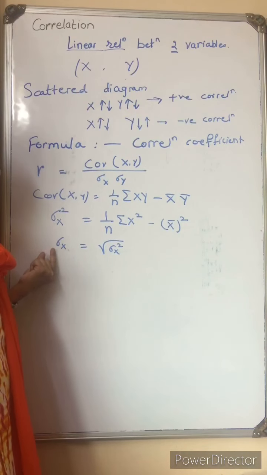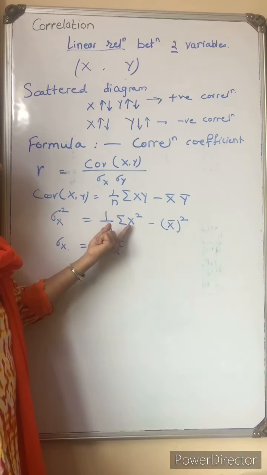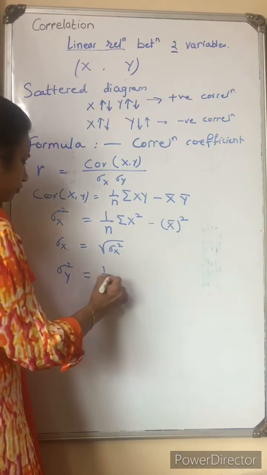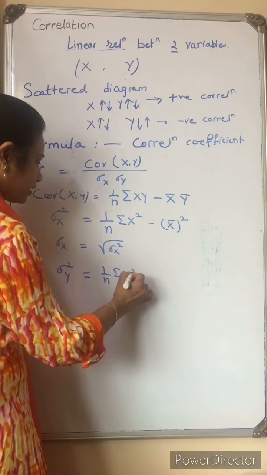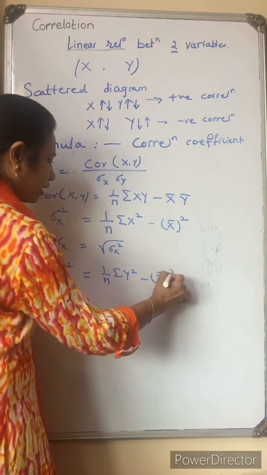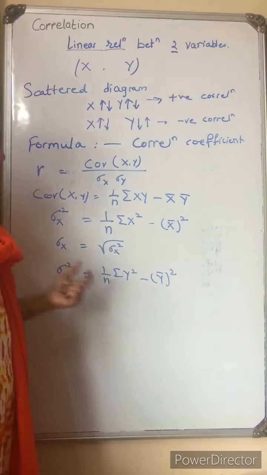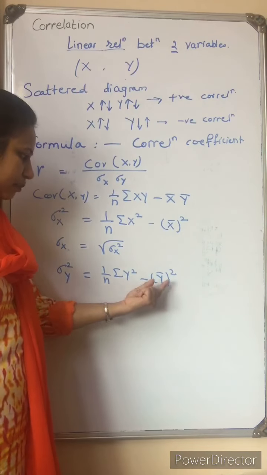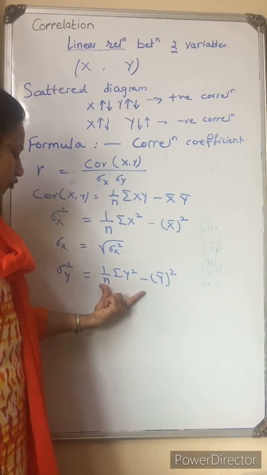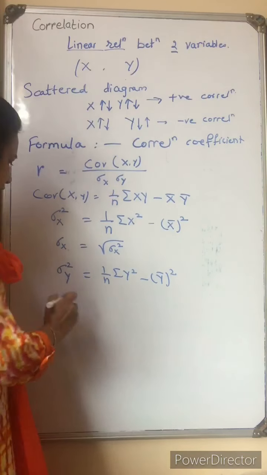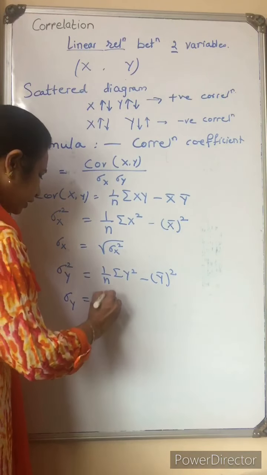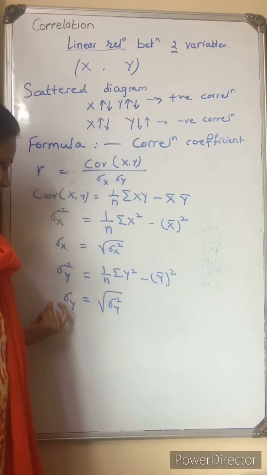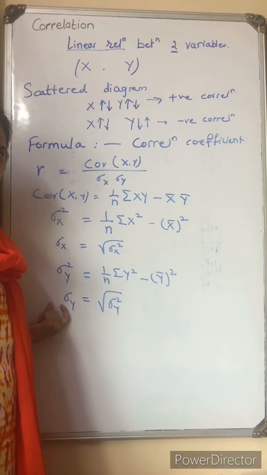that is standard deviation of the x variable. Then we can calculate sigma y square, 1 upon n summation y square minus y bar square. Okay, this is simply the formula for variance of y. By taking under root of variance of y, we can find out the standard deviation of y.